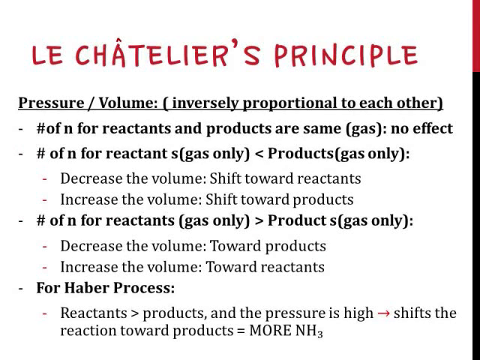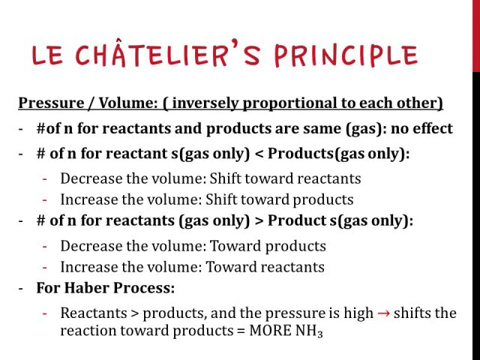Pressure/volume. If the number of moles of reactants and products are the same, then there is no effect on the equilibrium state of the reaction. If the number of moles of reactants is smaller than the number of moles of the products, and if the volume was decreased, then the equation will shift towards reactants. If the volume was increased, then the equation will shift towards products. If the number of moles of reactants is bigger than the products, and if the volume was decreased, the equation will shift toward products. But if the volume increased, it will shift towards reactants.